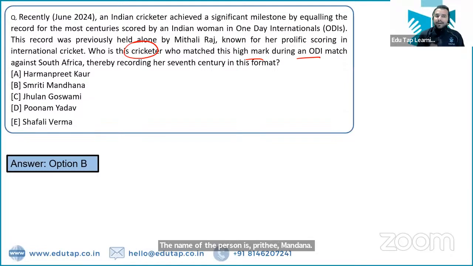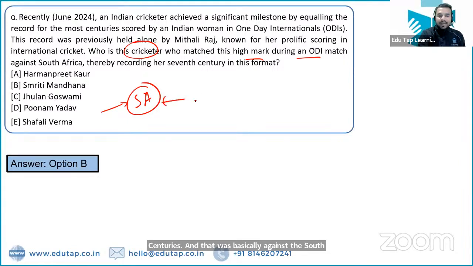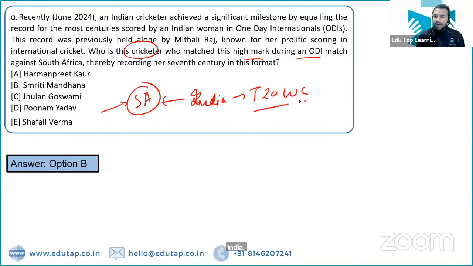She has become the first Indian women cricketer to score 2 one-day international centuries, and that was basically against South Africa. And when I talk about South Africa, South Africa is also the team which was defeated by India in the T20 World Cup, right? So India defeated South Africa in the T20 World Cup finals to win this T20 World Cup 2024.